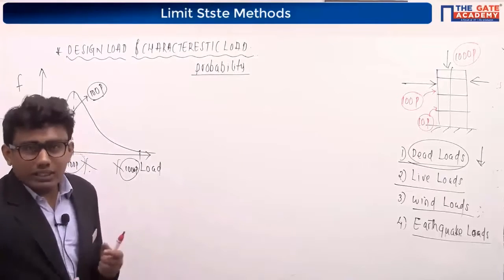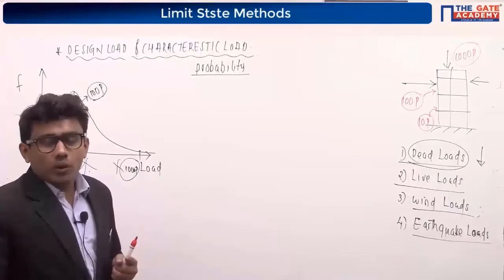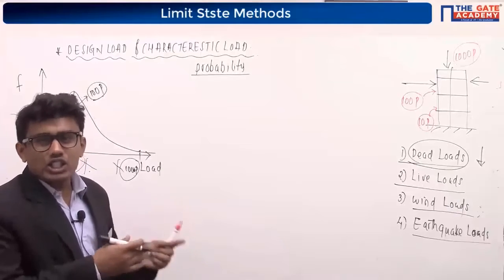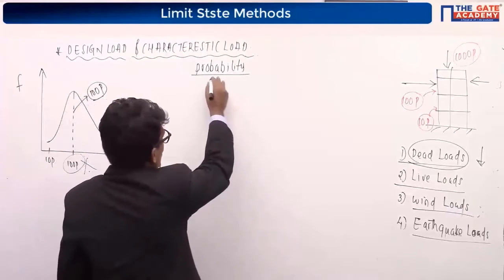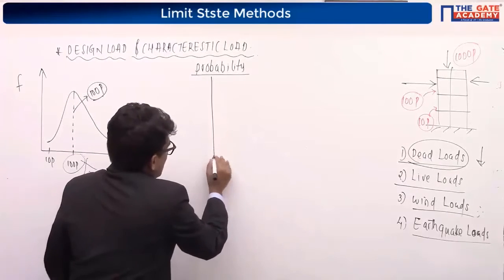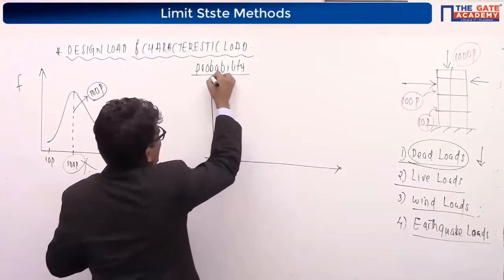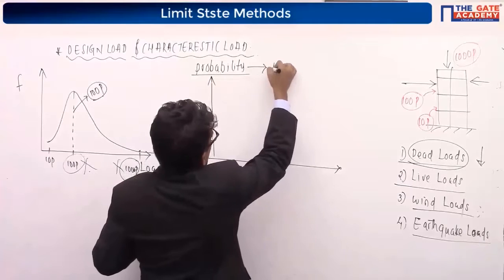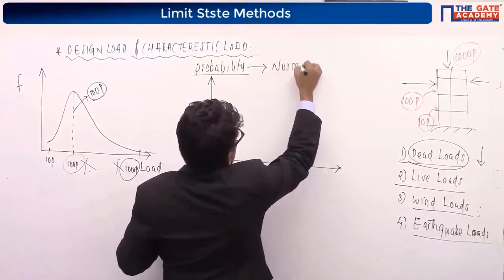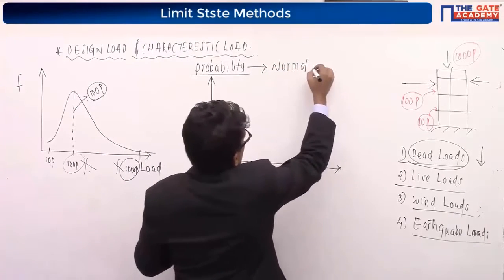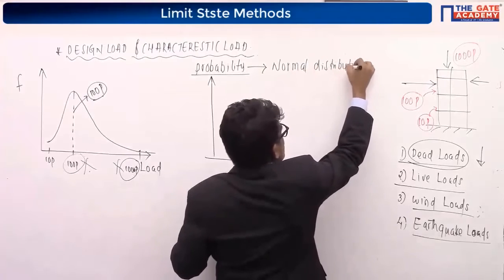And it is generally found that the variation of this load, the frequency and load relationship, follows normal distribution. You might have studied it in probability. Please note it down along with me. Normal distribution.